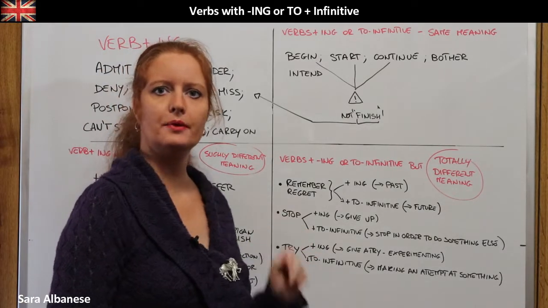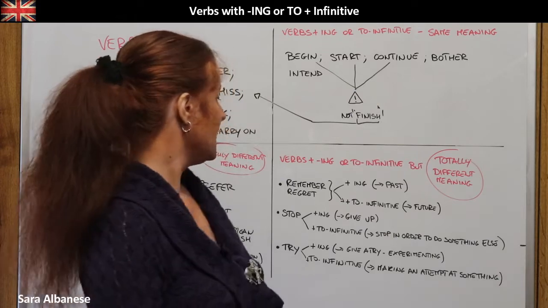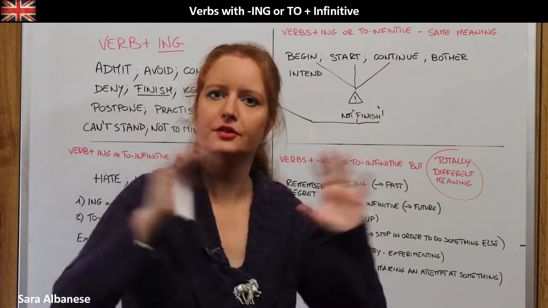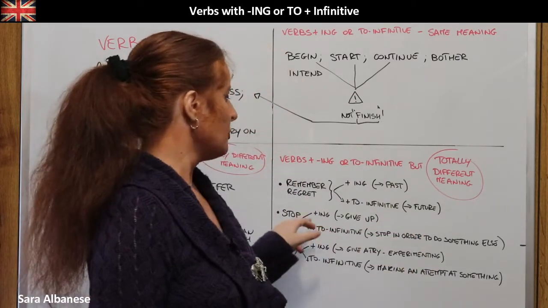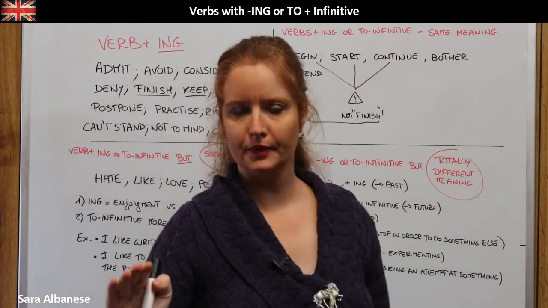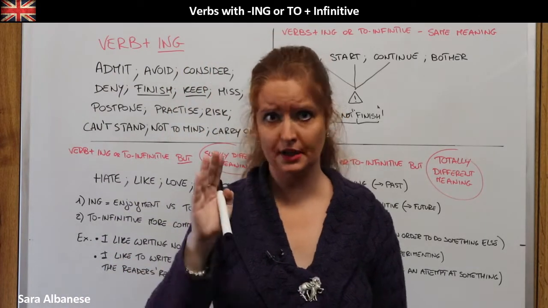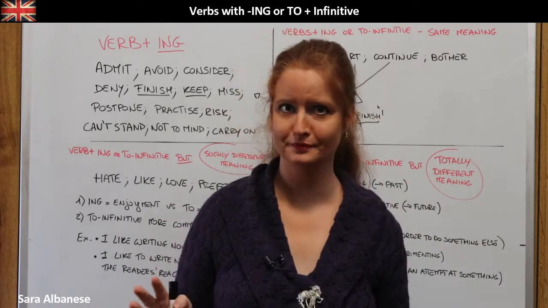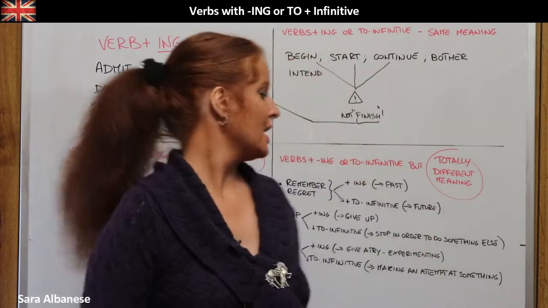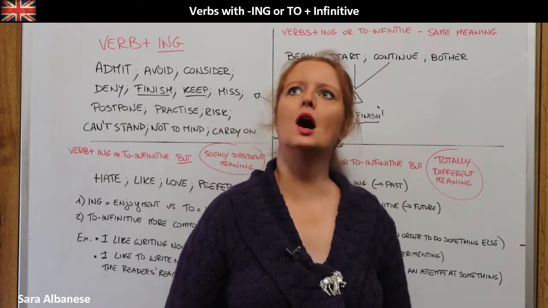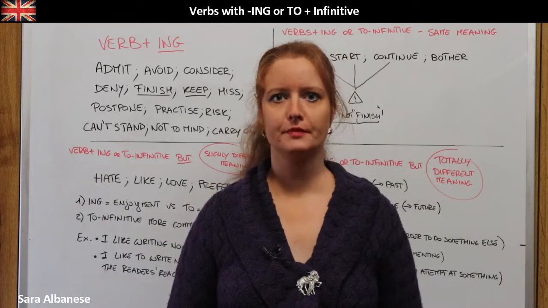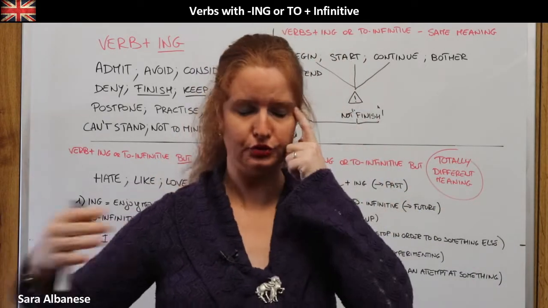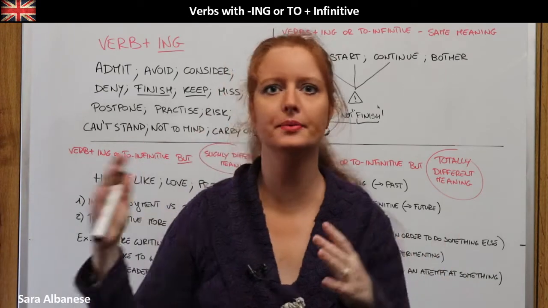Well, stop, that's another story. So stop has these 2 possibilities, and they're not just different, they are the opposite. Stop and ing form means give up. Okay, stop talking. Stop talking means that you have to stop talking right now, okay? Give it up. Close your mouth right now. But if I say, I stopped to talk to her, it means that I was walking on the street and I decided to stop in order to talk to her. So it's the opposite.